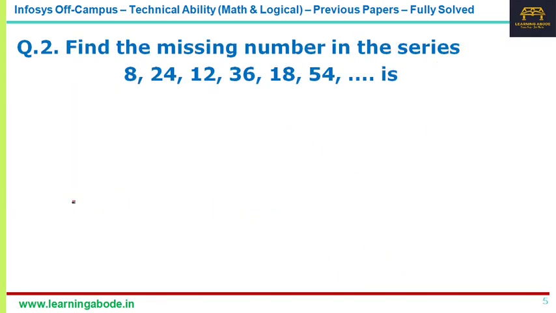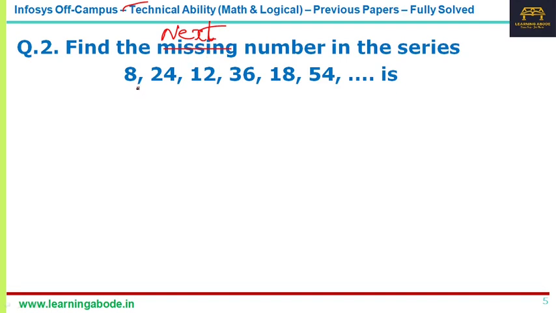And so again, this is what I was telling. Okay, so for the second question, the answer choices were not given, you have to enter the answer. This is again very easy to predict. They are asking for the next number. It was not actually asked as a missing number, it was asked as find the next number in the series. Of course it doesn't make any difference, but I'm just mentioning it.